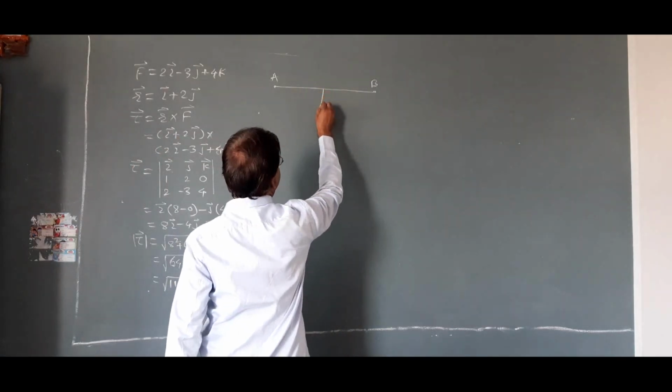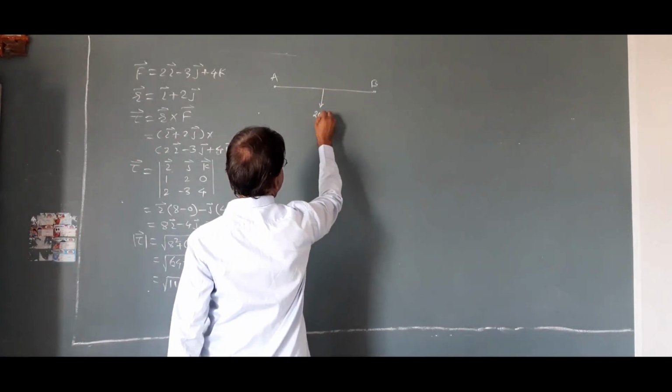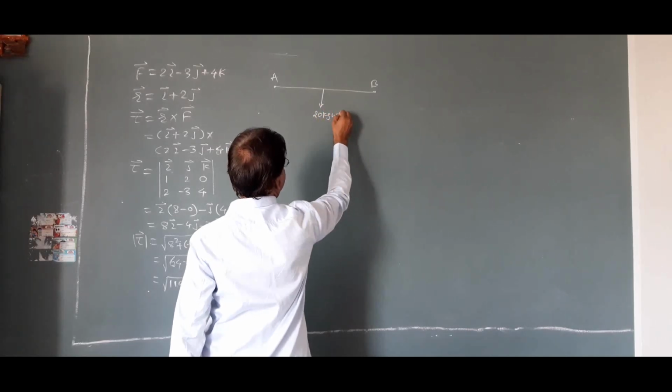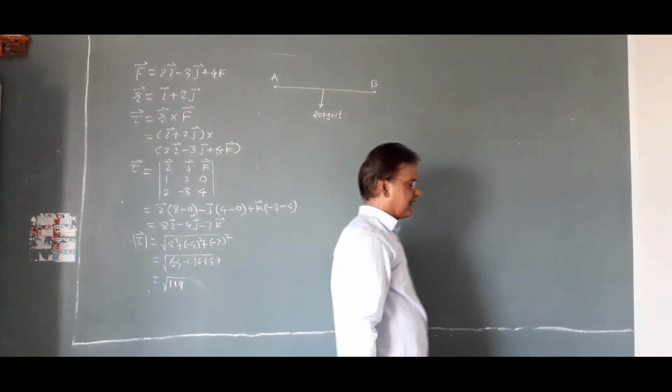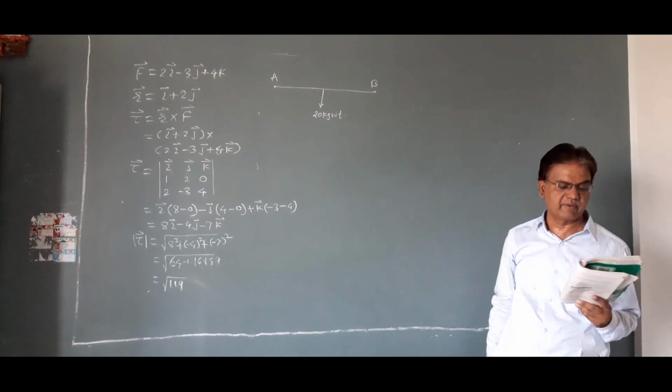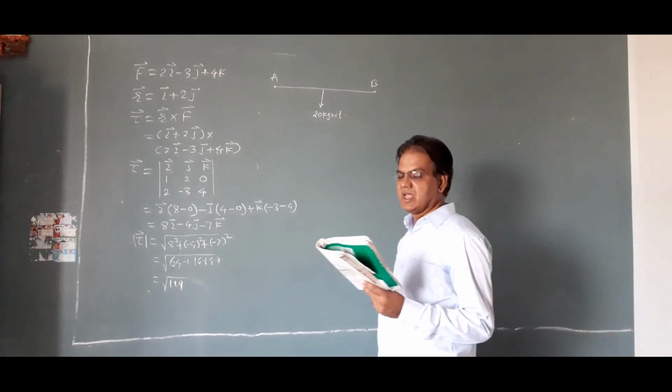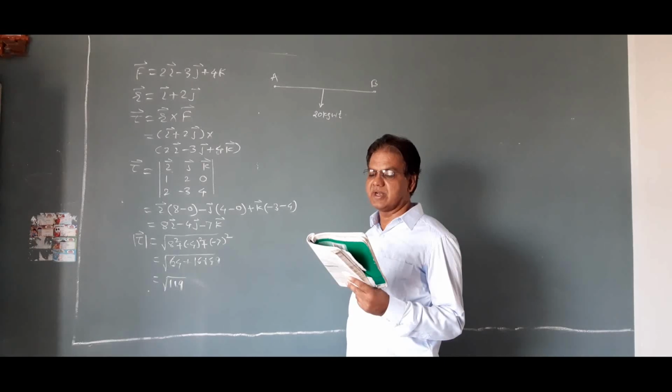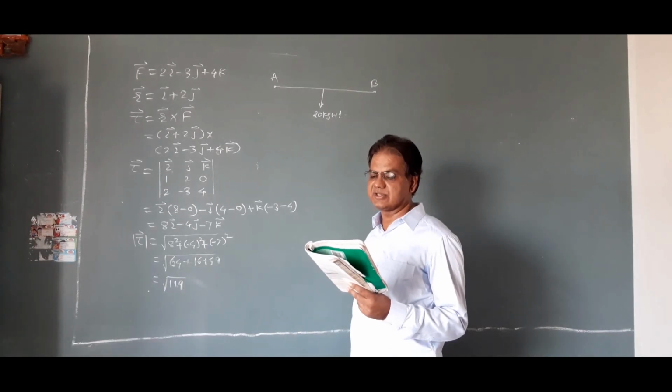Here, 20 kg weight, that is the weight of the rod, acts at the midpoint of the rod. A weight of 4 kg is suspended from one of its ends.